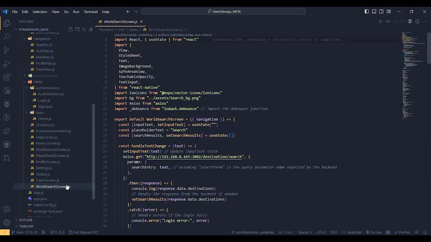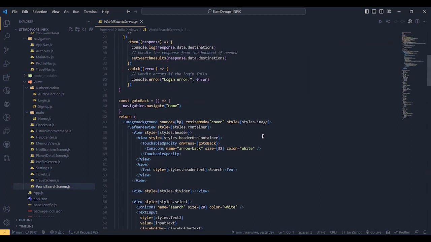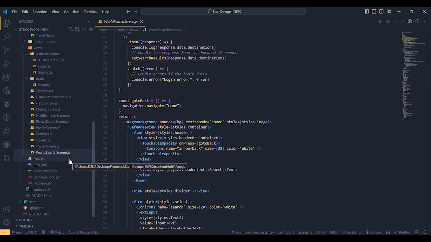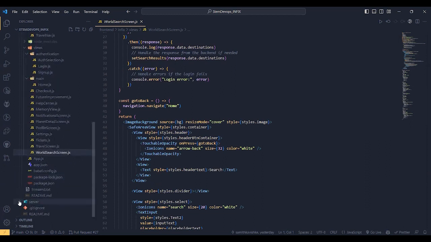Word search screen, this basically searches for possible destinations. We have used this component as well here and there, but basically this is a view which is taken from the main navigation bar where the user goes and checks for a planet, and he or she is capable of finding out more or booking a trip to that place directly from there. That's followed by upload.js, which basically calls for authentication views where the program starts. So with that being said, the front end has almost been explained.